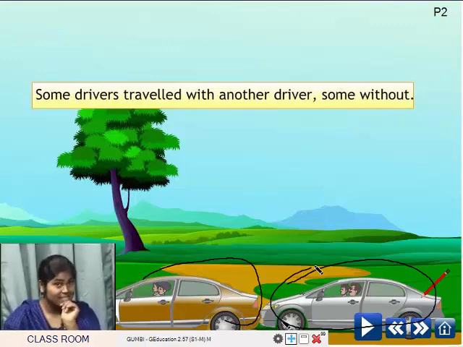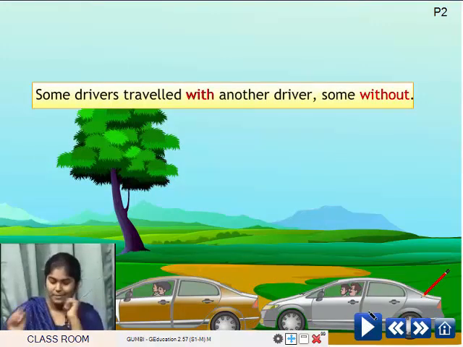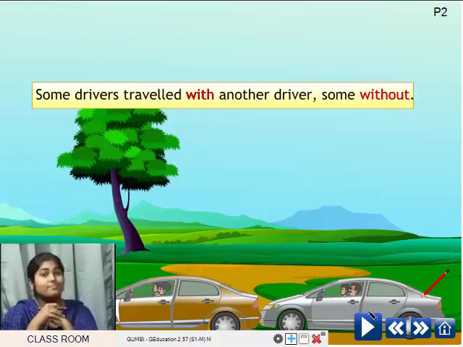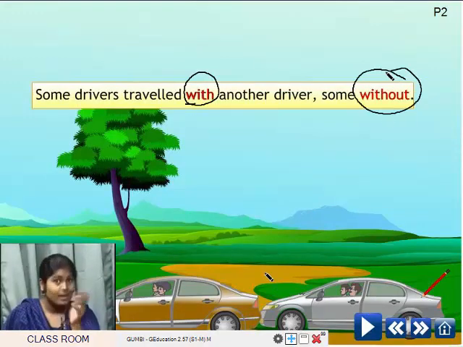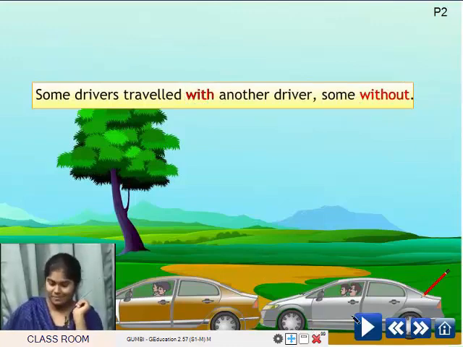Two. Yes. So again here, some drivers traveled with another driver, some without. With and without, they are highlighted again. So now you have to write it down. Come on. With, without.